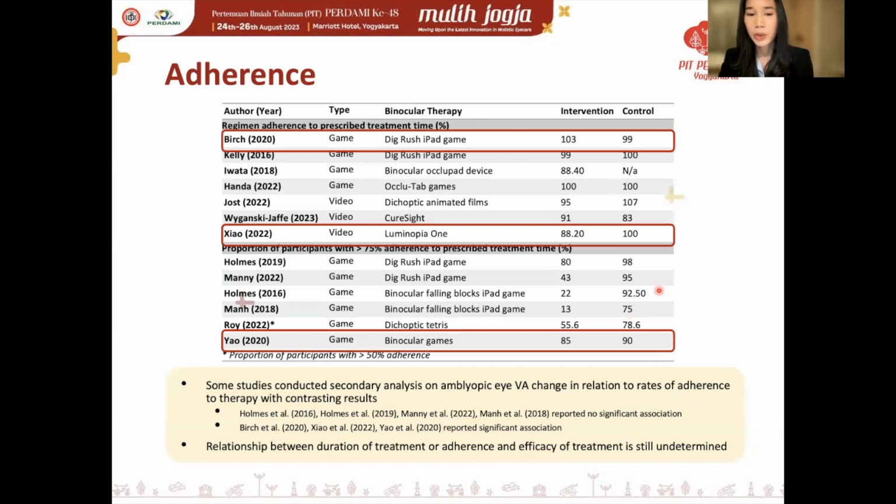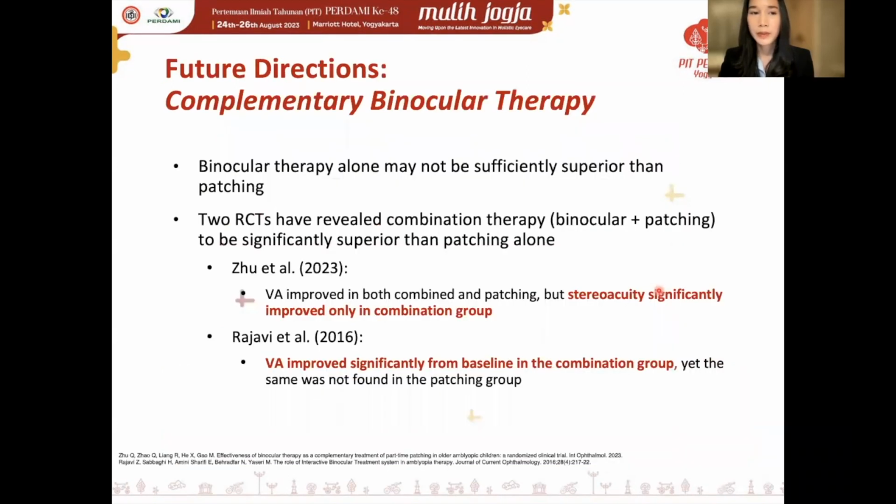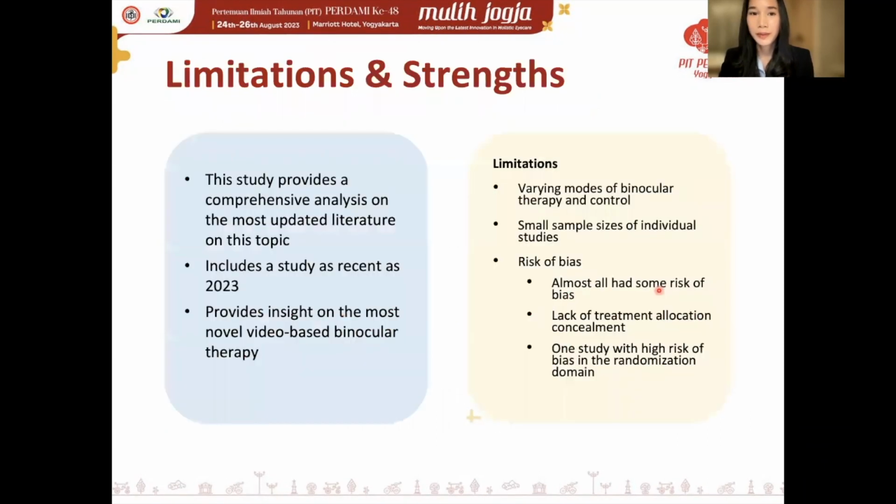Therefore, the relationship between duration of treatment and efficacy in terms of visual acuity change is still undetermined. Although our analysis suggests that binocular therapy alone may not be sufficiently superior to patching, several studies have revealed that combination therapy, which is binocular therapy and patching together, may be significantly superior to patching alone, be it in terms of stereo acuity improvement or visual acuity improvement.